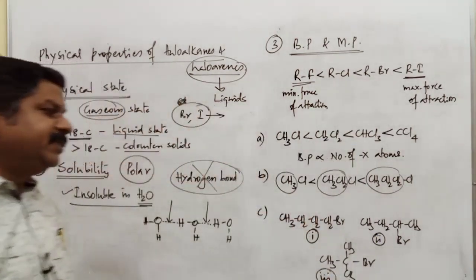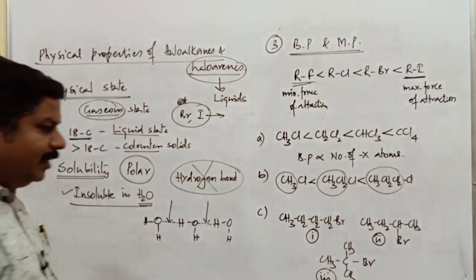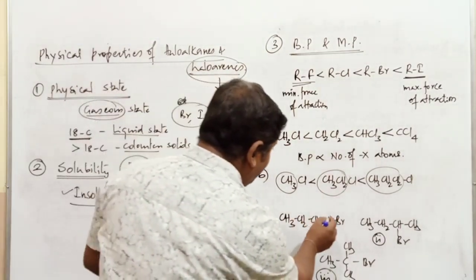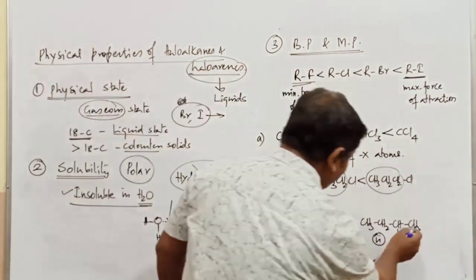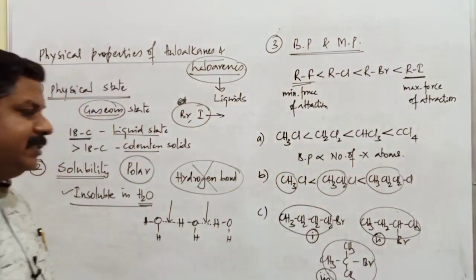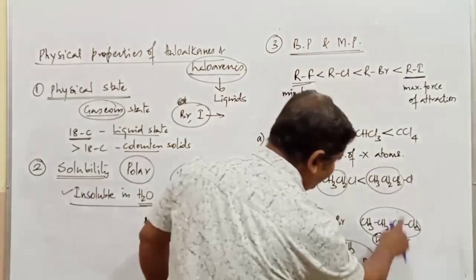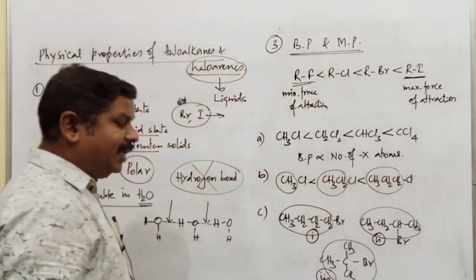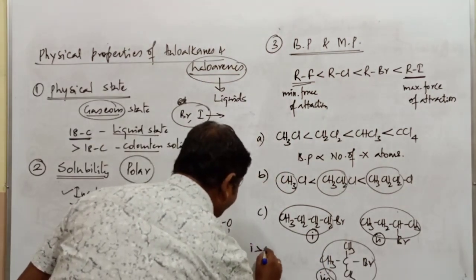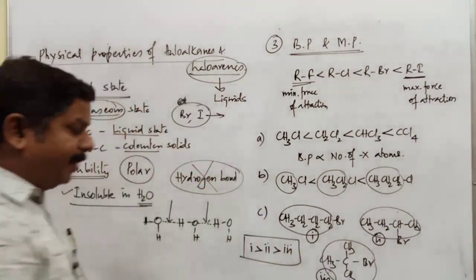Out of these three compounds, which has the highest boiling point? Remember, boiling point depends upon surface area, and upon the carbon chain. The first compound has the maximum surface area, the second has the minimum surface area, and the third again has less surface area. As branching increases, the first is a straight chain compound, the second has one branch, and the third has two branches. As branching increases, the boiling point decreases. So the first has a higher boiling point than the second, and the second has a higher boiling point than the third.